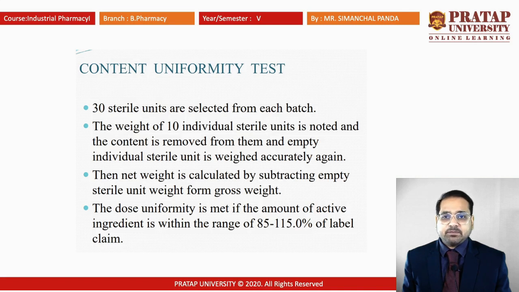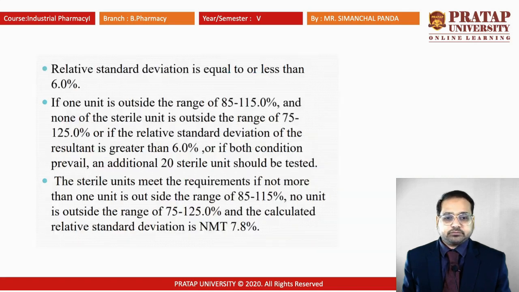So it is a very simple method. You have to collect randomly 30 sterile units of the batch, then weigh 10 individual sterile units, then the weight has to be deducted from the actual weight of the substance. Then you make the uniformity test, and the drug content must not vary by more than plus or minus 15%. The relative standard deviation should be equal to or less than 6%.